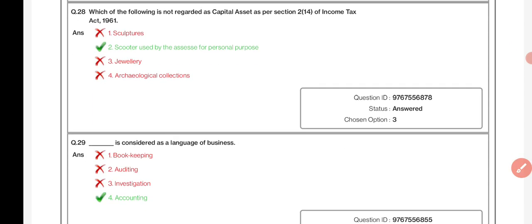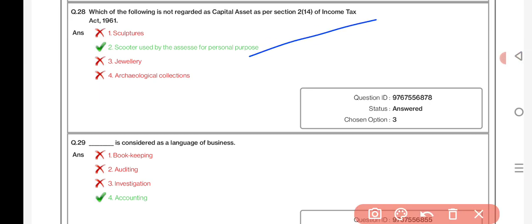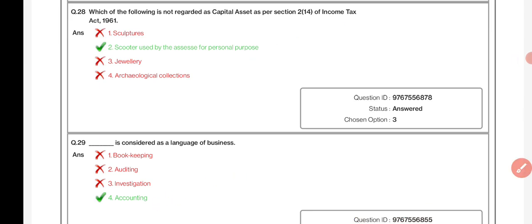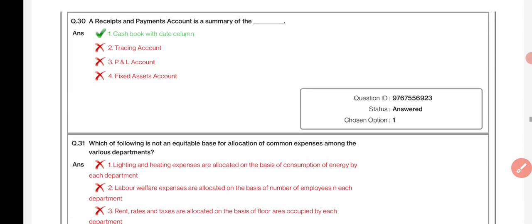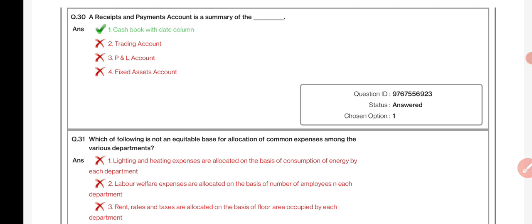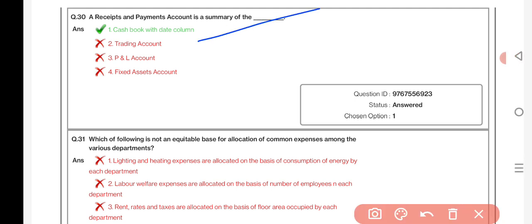Which of the following is not regarded as capital asset as per section 2 subsection 14 of Income Tax Act 1961? Scooter used by the assessee for personal use. Dash is considered as the language of the business: accounting. A receipt and payment account is a summary of cash book with date column.